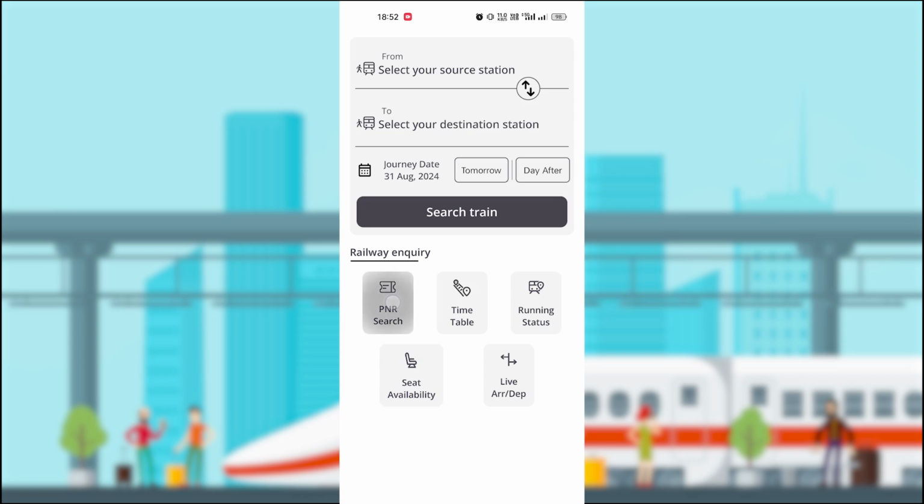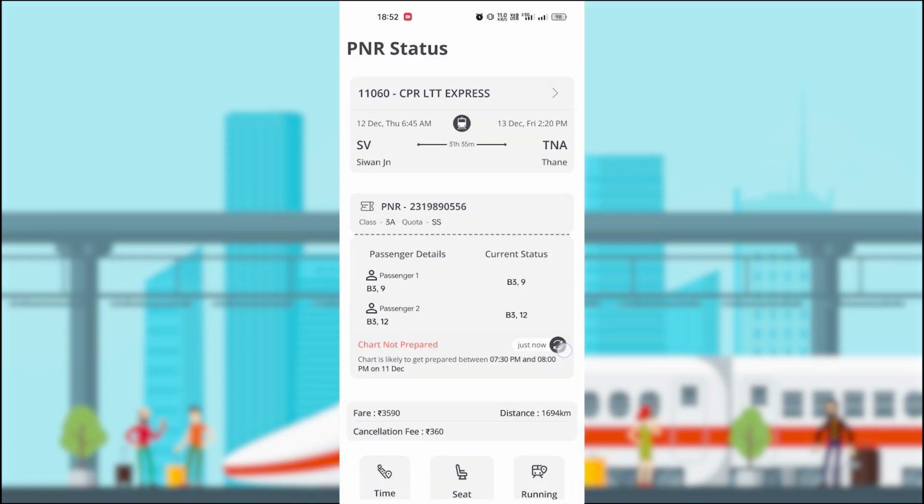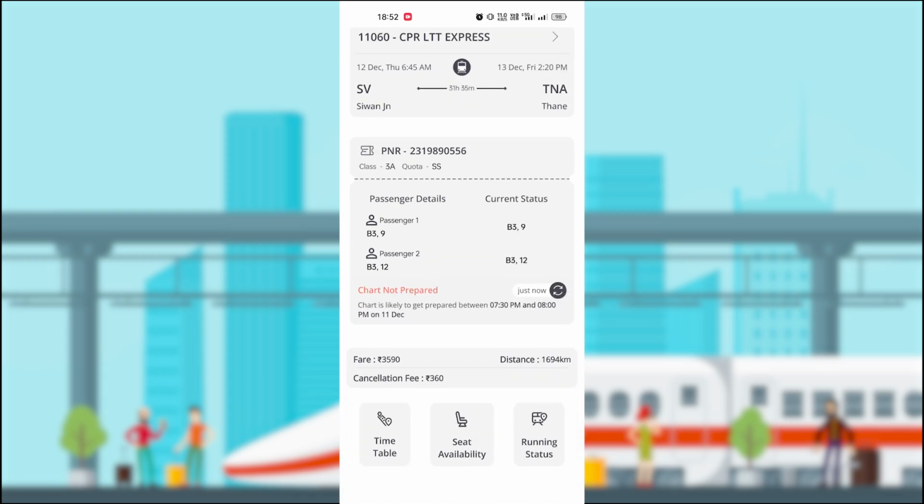Here's PNR status checking option. You need to enter your 10-digit PNR number. Then click on Get Status button. Here you can see about train detail and your ticket status.